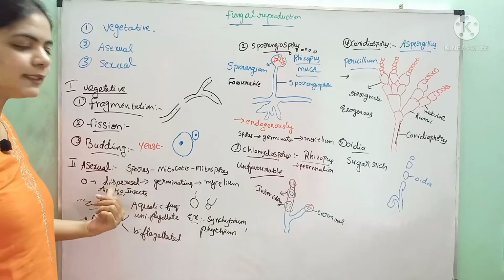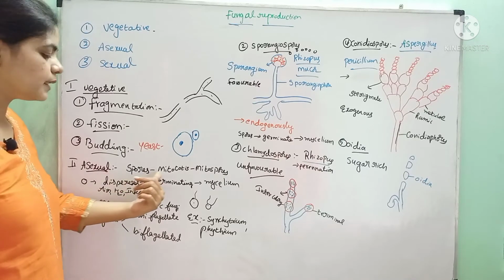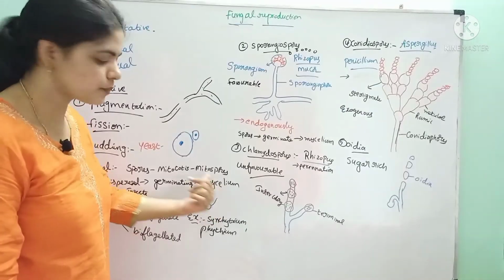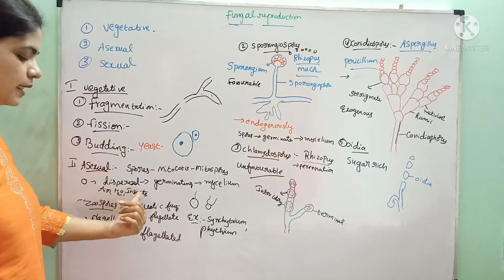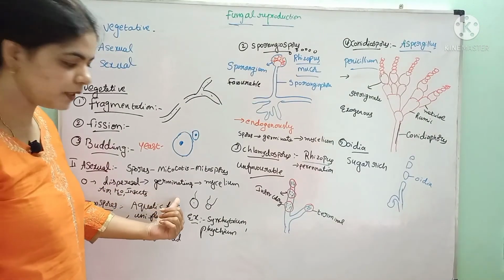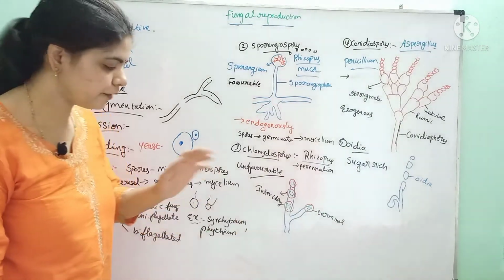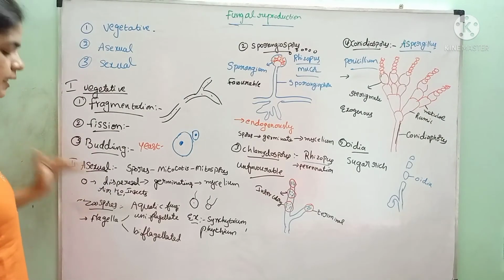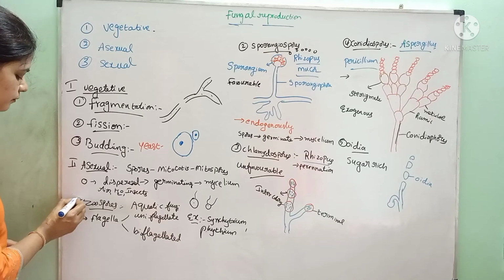Here in the asexual mode, the fungi mainly reproduce by producing spores. The spores are single, uninucleated, small structures. They are developed by means of mitosis, hence they are called mitospores. These spores are dispersed by air, water, insects, and they get germinated and finally develop mycelium. From this, new fungi develop. There are different types of asexual spores. The first one is the zoospores.